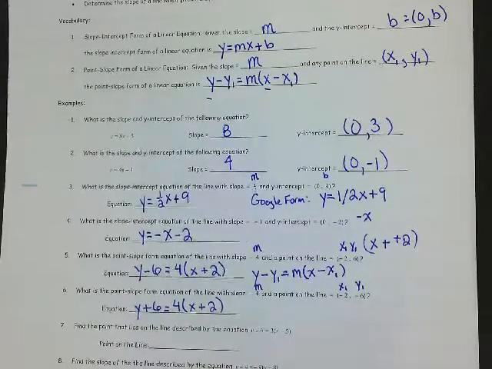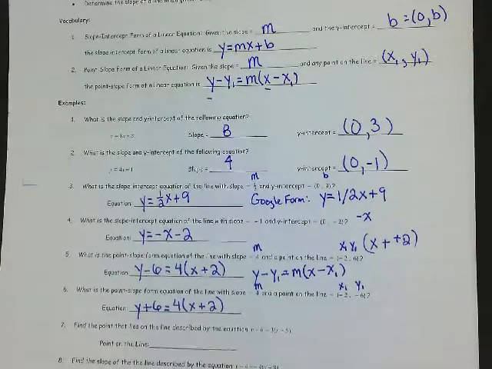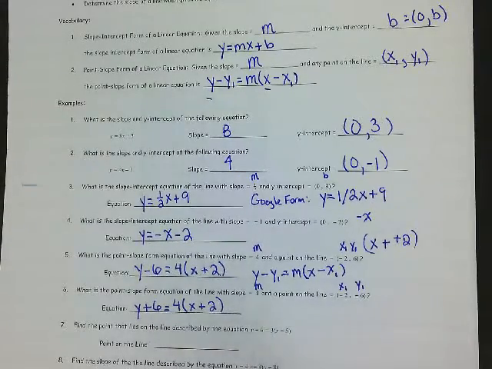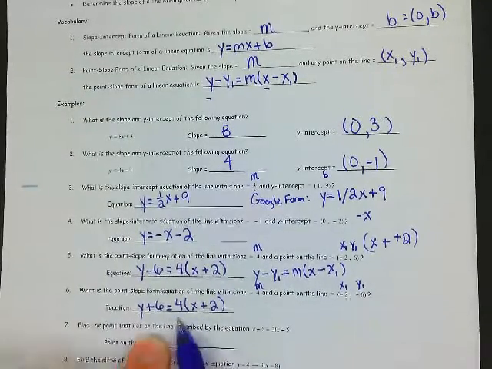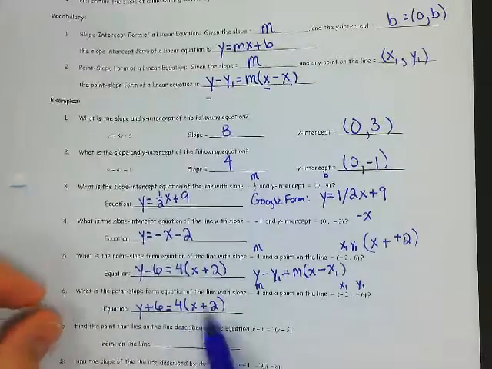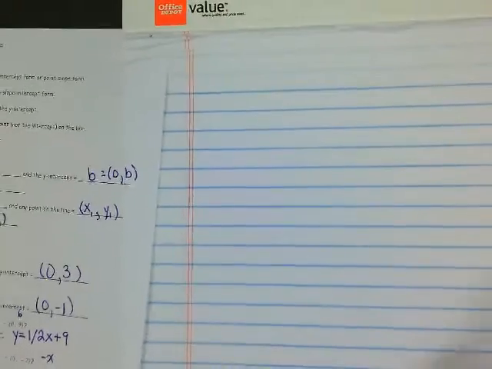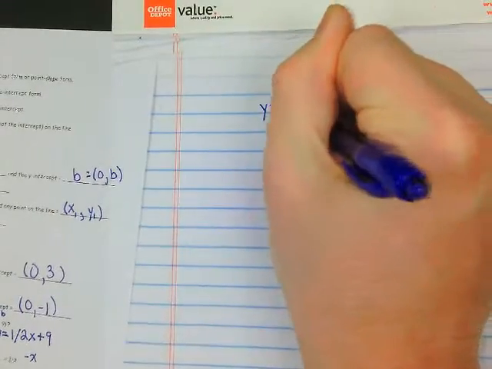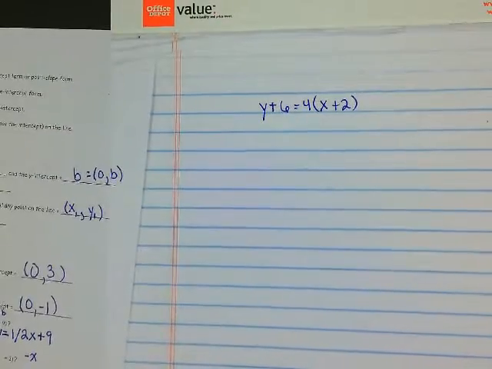Now I said point slope form is very versatile, didn't I? It's very versatile because you only need one point on the line. Okay, you still need your slope. That's not changing, but it's also very easy to change it to slope-intercept form. For instance, if I wanted to change y plus 6 equals 4 times the quantity x plus 2 into slope-intercept form, it's real simple.